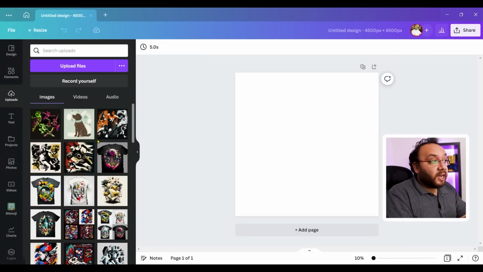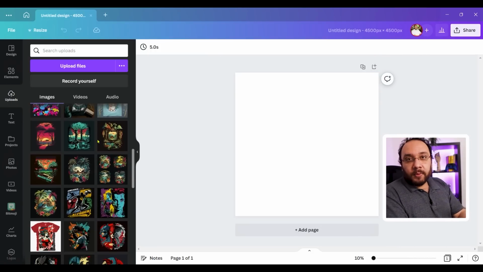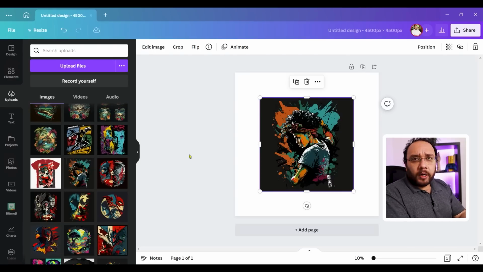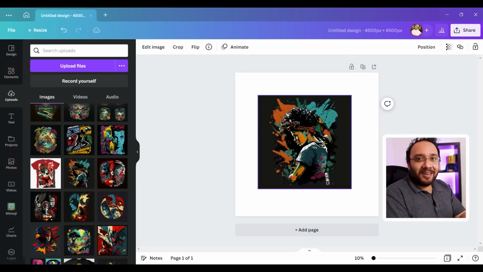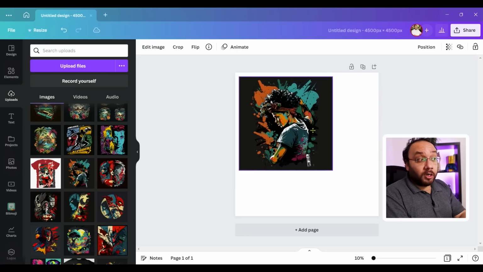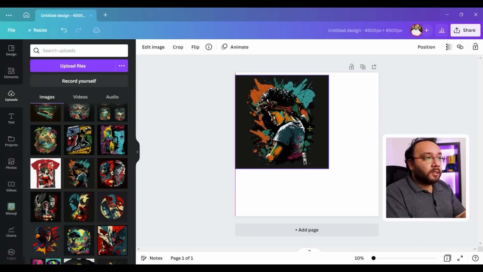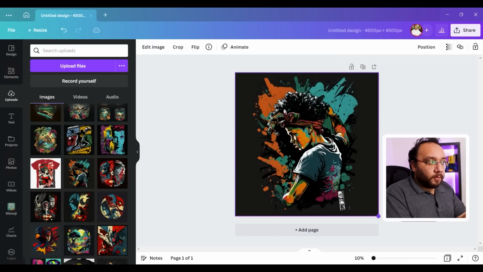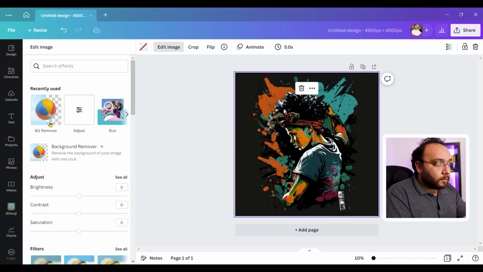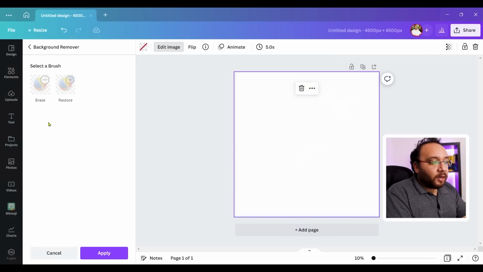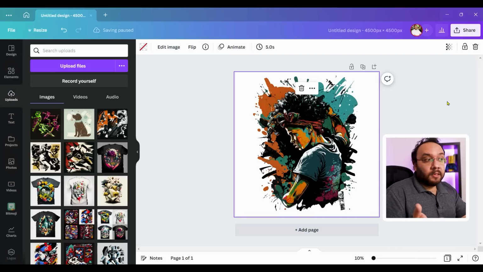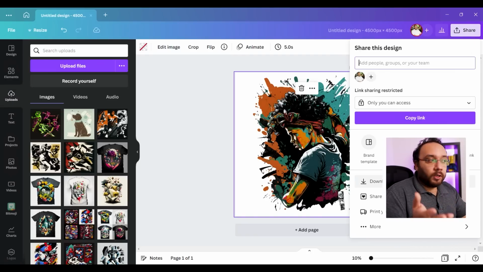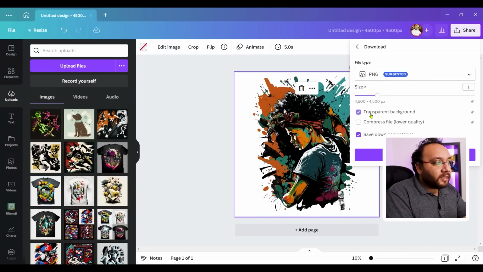In the uploads, I have already uploaded everything from Midjourney. Let's take this one picture, for example. I really like this image and I want it on a t-shirt. All I need to do is resize the image to my full page. Then click on edit at the left corner. Select the background remover tool. And that is it. Canva would remove the background for you. Now you can download this as a PNG.